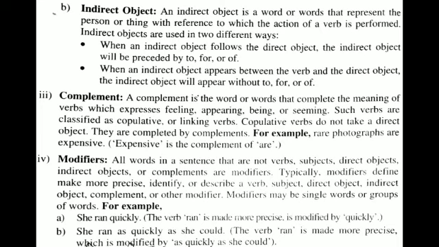Modifiers may be single words or group of words. For example, she ran quickly. The verb ran is made more precise, is modified by quickly. Next, she ran as quickly as she could. The verb ran is made more precise, modified by as quickly as she could.